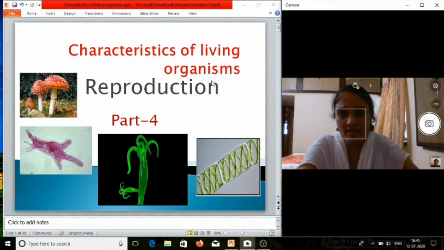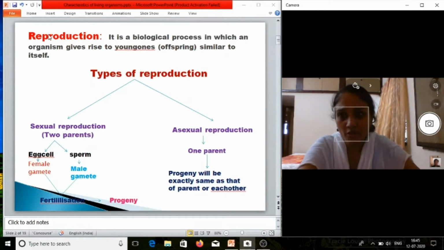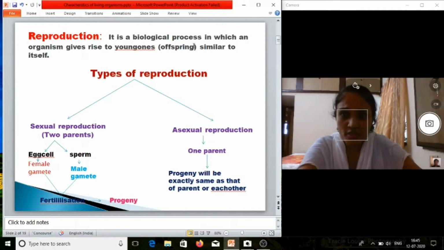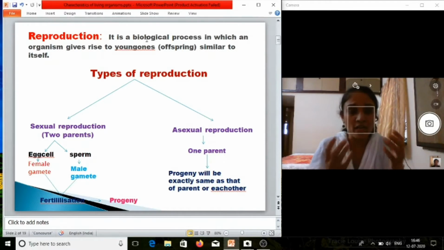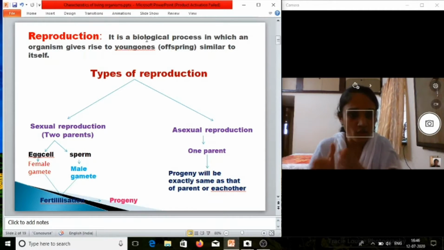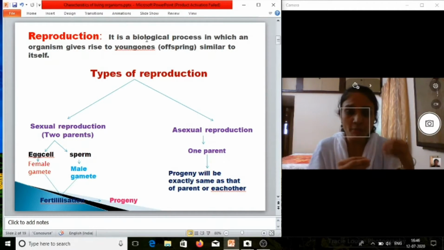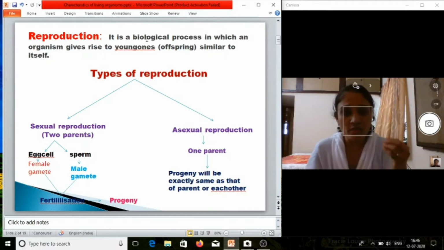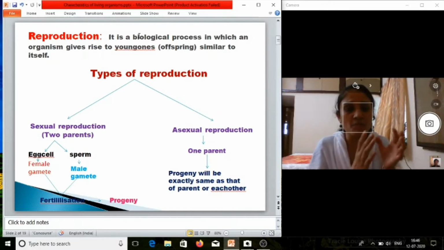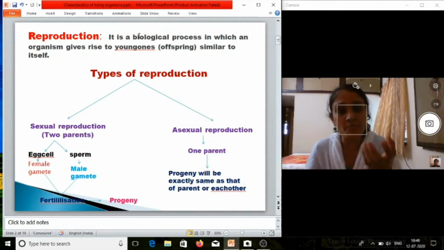So now we will start the second characteristic. Okay, so first we will see the definition of reproduction. The definition is, it's a biological process in which an organism gives rise to young ones similar to itself. That means it's a biological process in which one organism at maturity will produce offspring which will be similar to itself. Okay, so here the progeny is produced which will be similar to its parents.